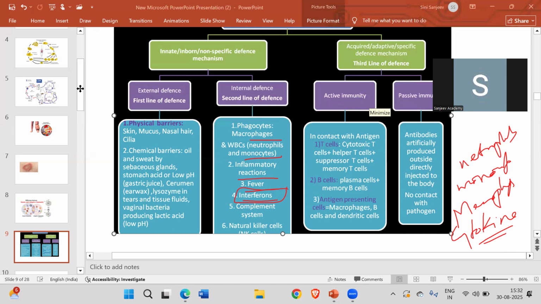So these are all the innate or inborn defenses which we have. Next we have the acquired, in which we have the active as well as the passive type.